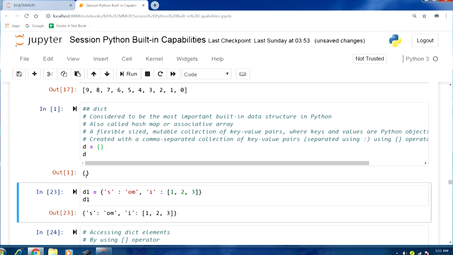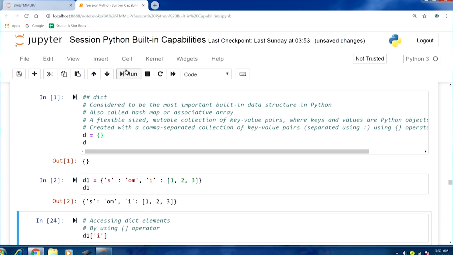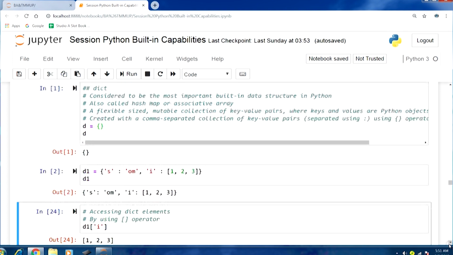The key is again a string, I, then a colon separating the key from the value, where the value is a list object, in brackets 1 2 3. Let us run this, and you can see in the output within the curly braces we have these key value pairs as elements of this dict.